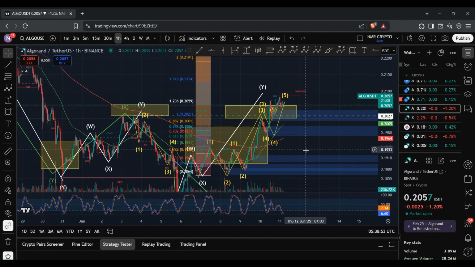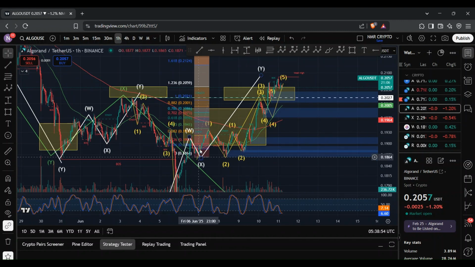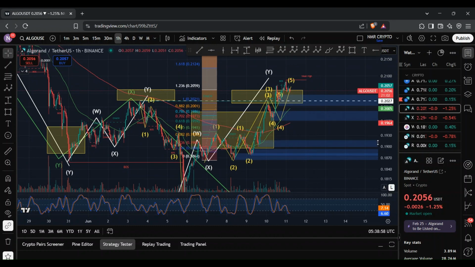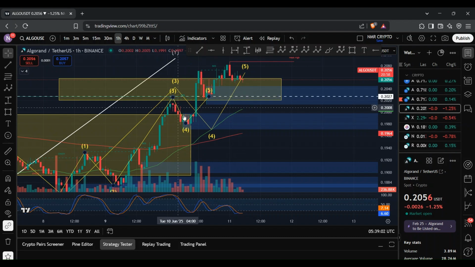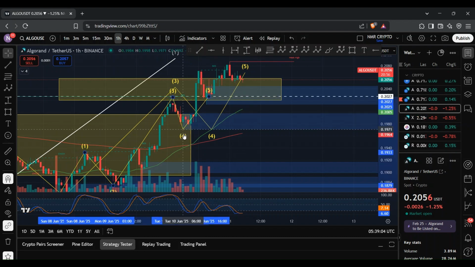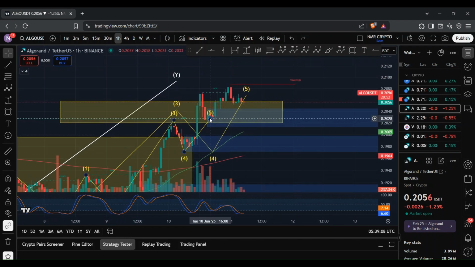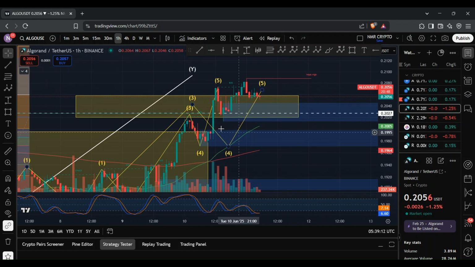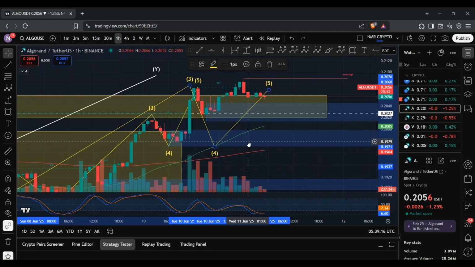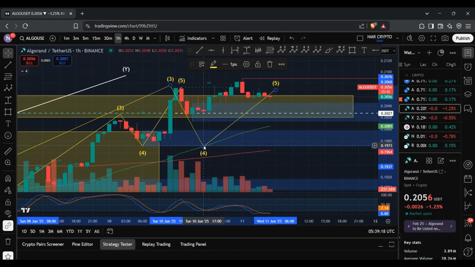And within this Y wave, I've been tracking a 5-wave move, where this is the wave 1, 2, 3, 4, and 5. And what you can see is we ended up seeing the wave 4 play out, where we ended up reaching 19.71 cents, and then we saw a push to the upside to complete the 5th wave, where we ended up reaching 20.73 cents. And that then completed the 3rd wave, which is this one here. And that was then followed by this 4th wave to the downside.